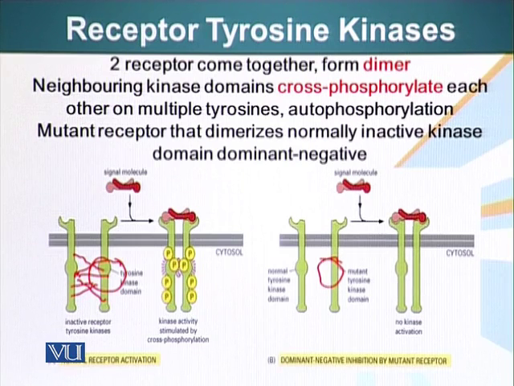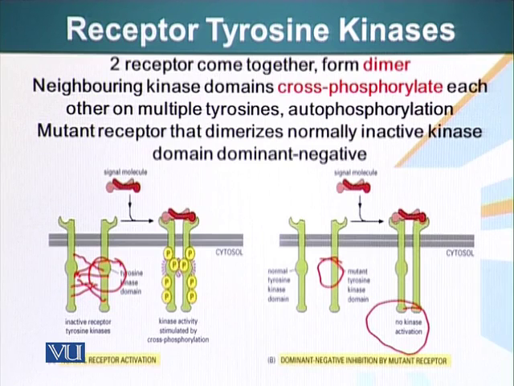So when that happens, although the ligand has bound and there is a dimerization of the receptor, there's no kinase activity, so there is no message conveyed to the cellular machinery. This is also termed dominant negative inhibition.